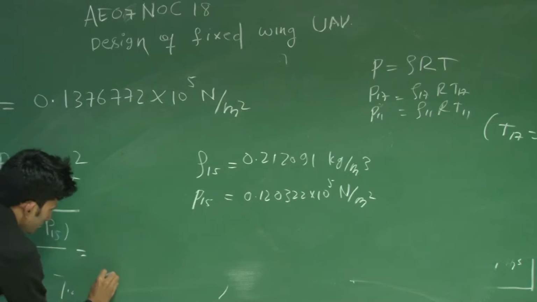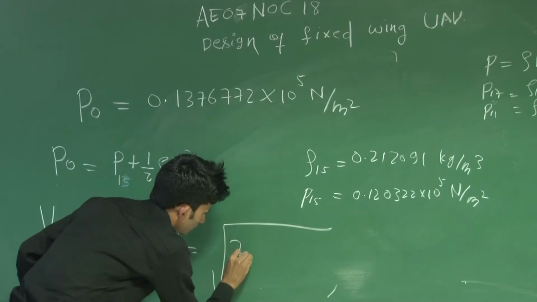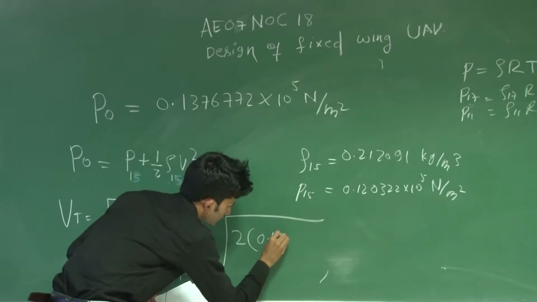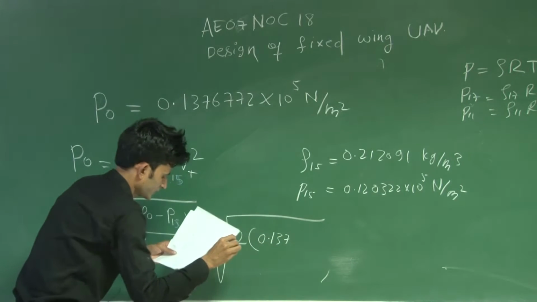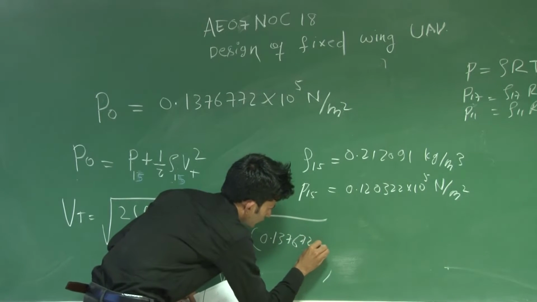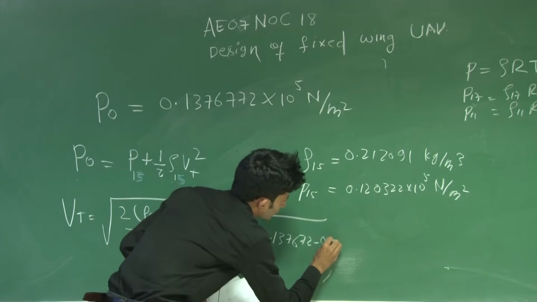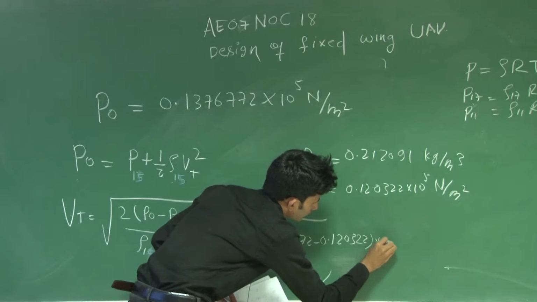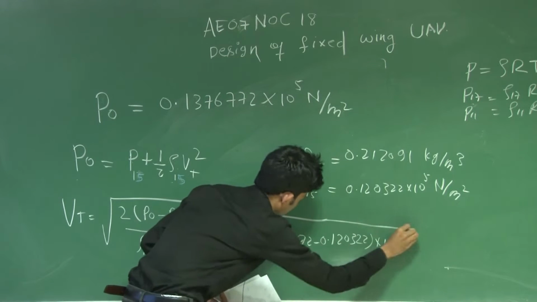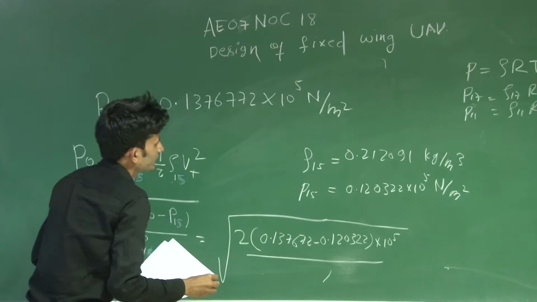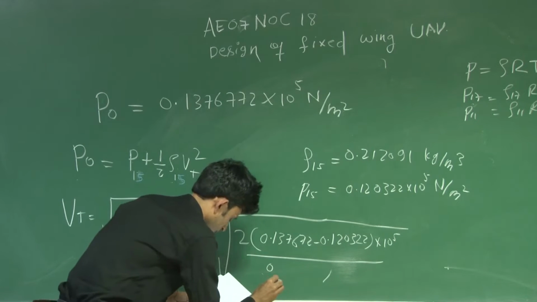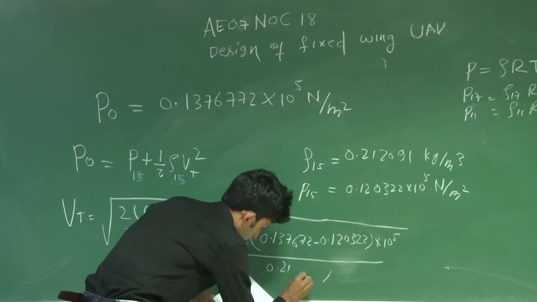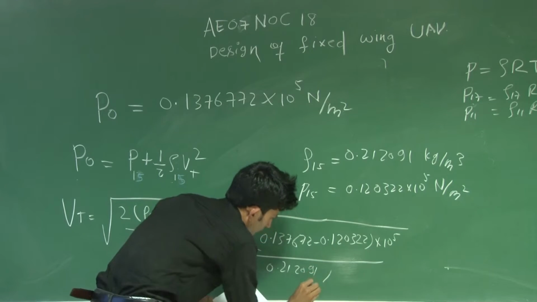In this equation you can put the total pressure, which is already given: 0.137672 minus 0.120322 into 10 power 5, divided by 0.212091.